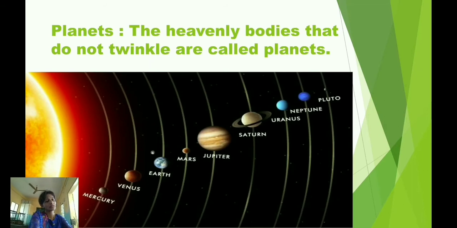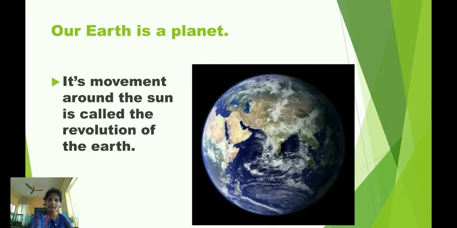Our next point is the solar system. Our Earth is a planet and it gets its light from the sun. It moves around the sun. Its movement around the sun is called the revolution of the earth. Besides Earth, there are 7 other planets in the solar system that revolve around the sun. They are Mercury, Venus, Mars, Jupiter, Saturn, Uranus and Neptune.